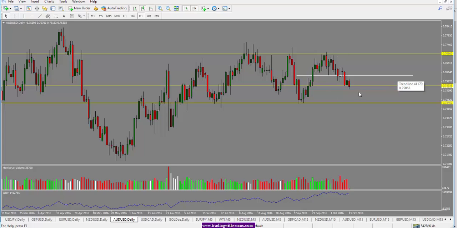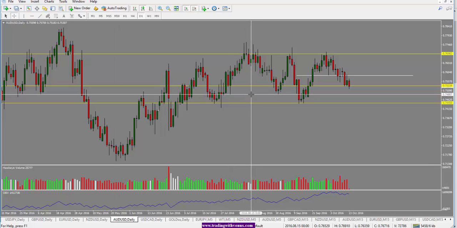So this gives us a bearish bias for Australian US dollar, and we're looking for price to break down below this 75.30 level and then trade back into this range here. In terms of our target, we could look at the 74.80 level as a potential target for Aussie US dollar. So our bias on Aussie US dollar is to the downside.